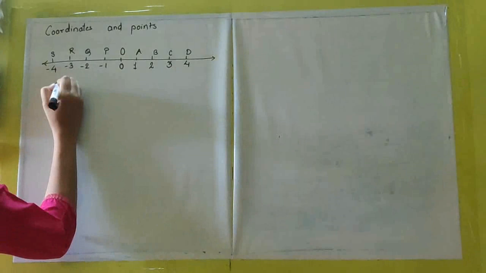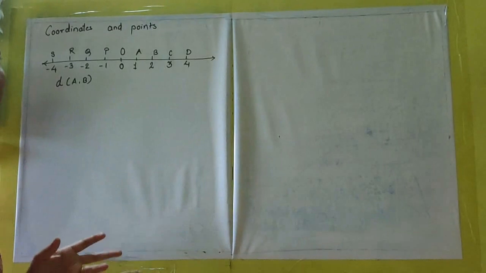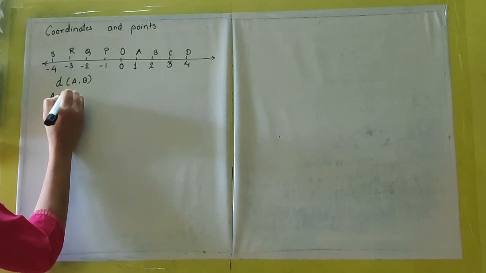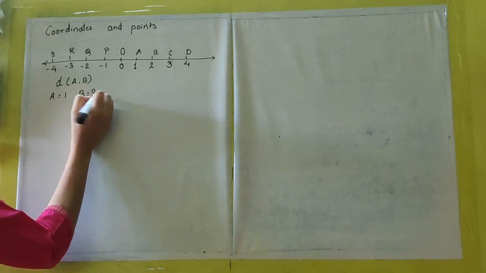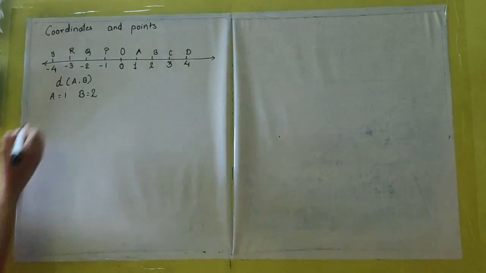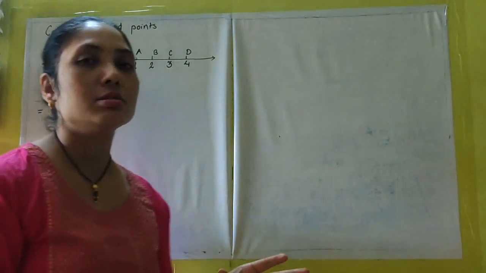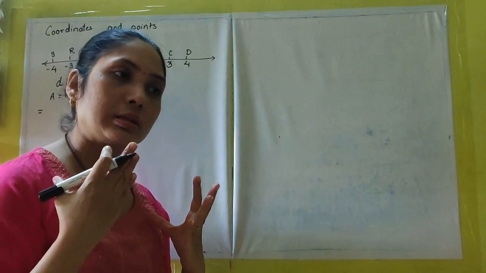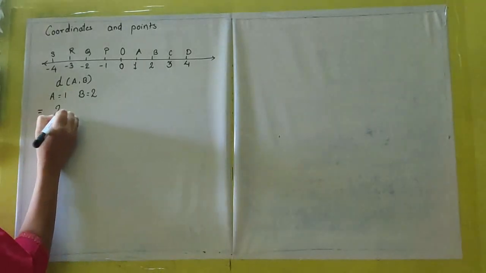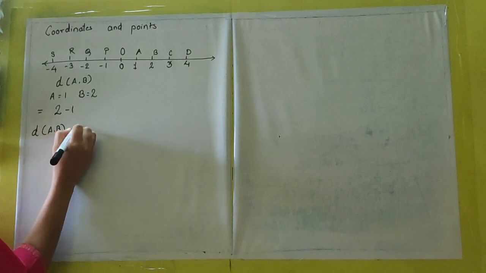First, distance AB. First thing, I am going to write the coordinates for both the points. For A, it is 1. For B, it is 2. So which is the greater number? Normally, whenever we do subtraction, it's very obvious. We subtract a smaller number from a greater number. So here the greater number is 2. So it will be 2 minus 1. So distance AB is equal to 1.